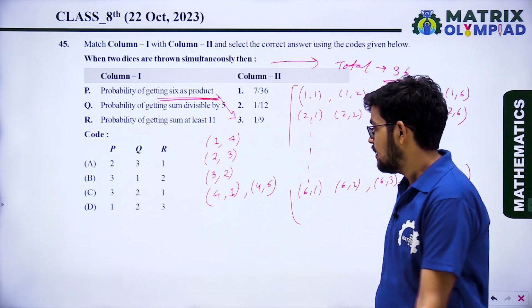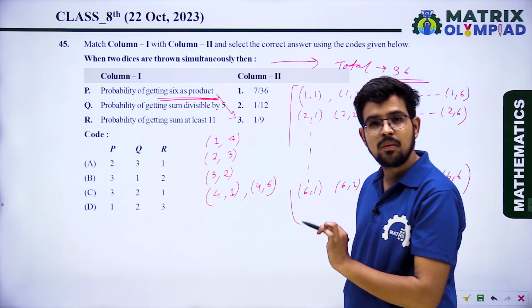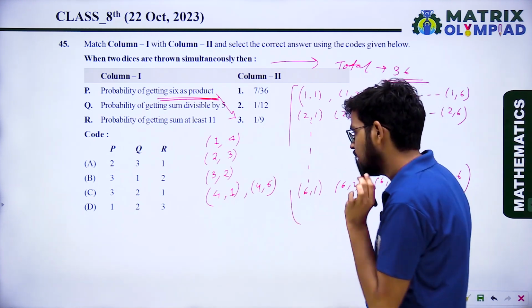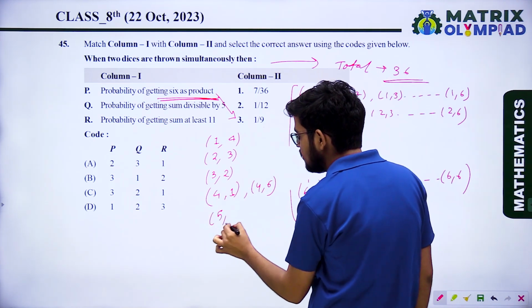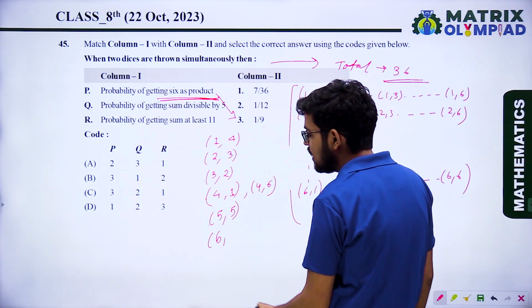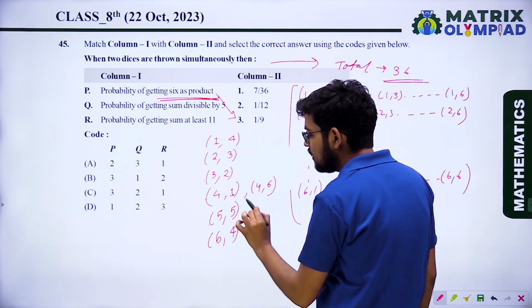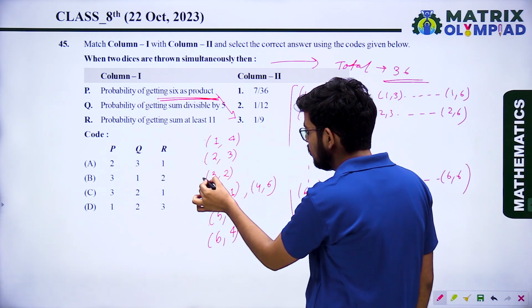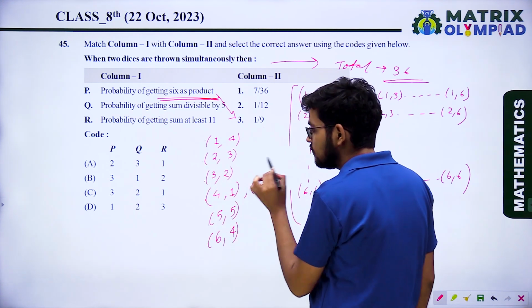6. Why? 4 plus 1 is 5, and 5 is divisible by 5. 4 plus 6 is 10, and 10 is divisible by 5. When you are getting 5 on the first die, on the other die it also should be 5. Next, when you are getting 6 on the first die, on the other die you will have to get 4. So total number of favorable outcomes: 1, 2, 3, 4, 5, 6, 7.